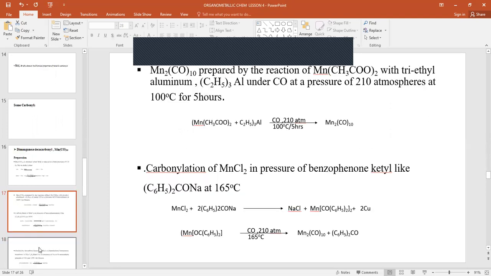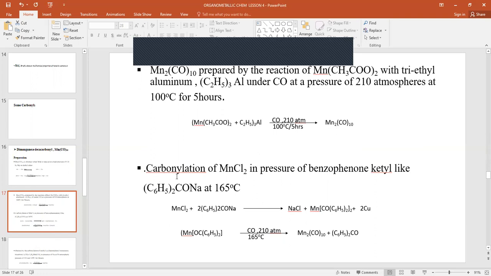Dimanganese decacarbonyl can also be obtained by the reaction of manganese diacetate with triethyl aluminium and carbon monoxide at a pressure of 210 atmospheres at 100 degrees Celsius for 5 hours. The equation is given below.